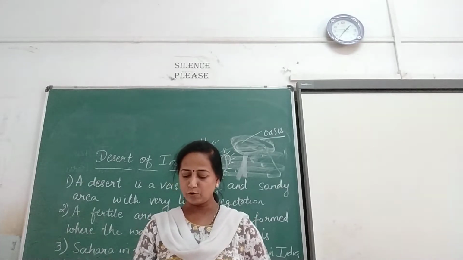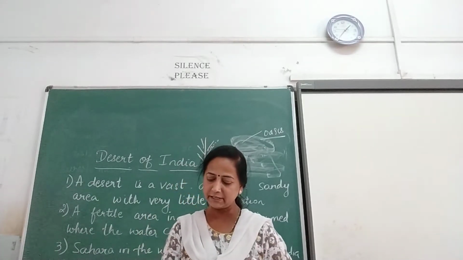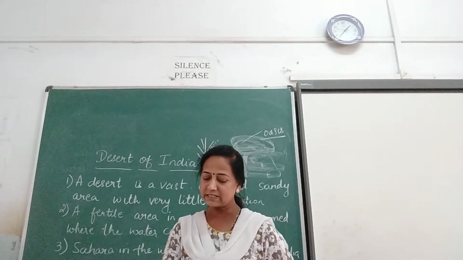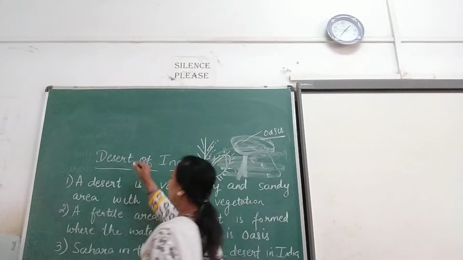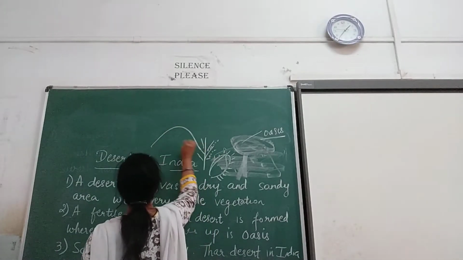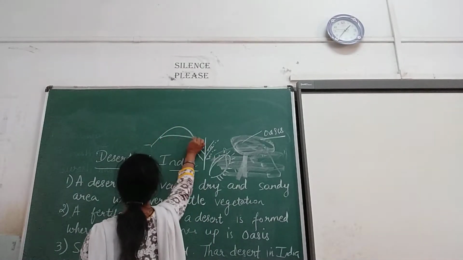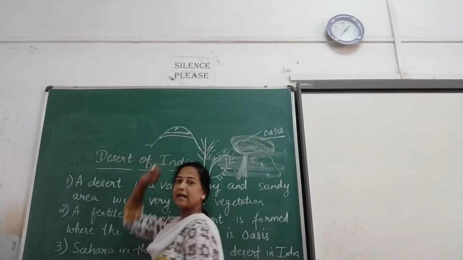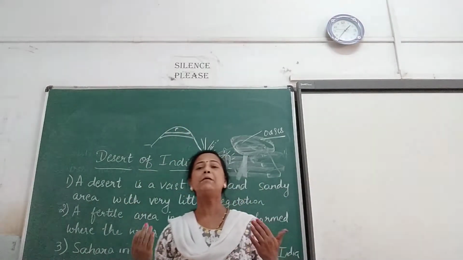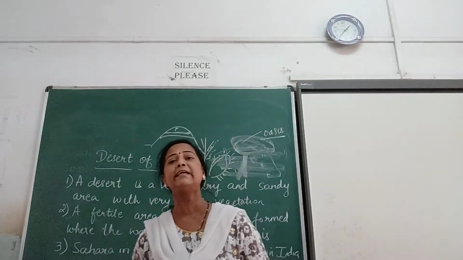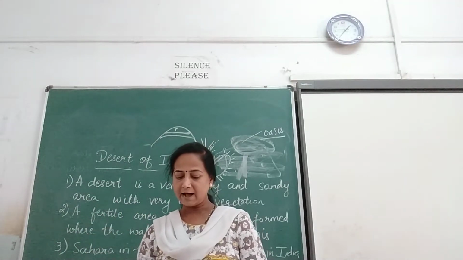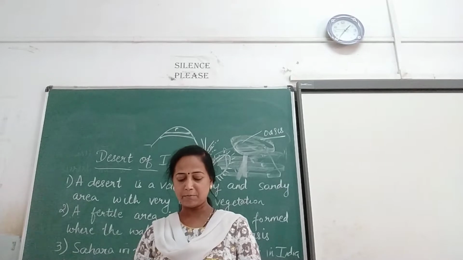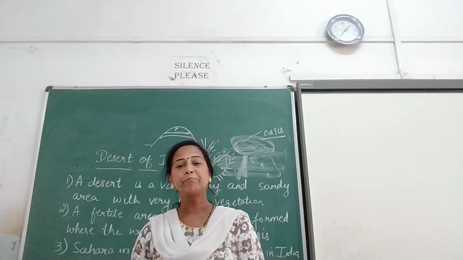The humps store fat and a sufficient amount of water which lasts for many weeks. Okay, there is the hump of the camel. So what happens? Here in this hump, the water is stored, and the camel can sustain thirst for many days due to its hump. So the hump stores fat and sufficient water which lasts for many weeks.